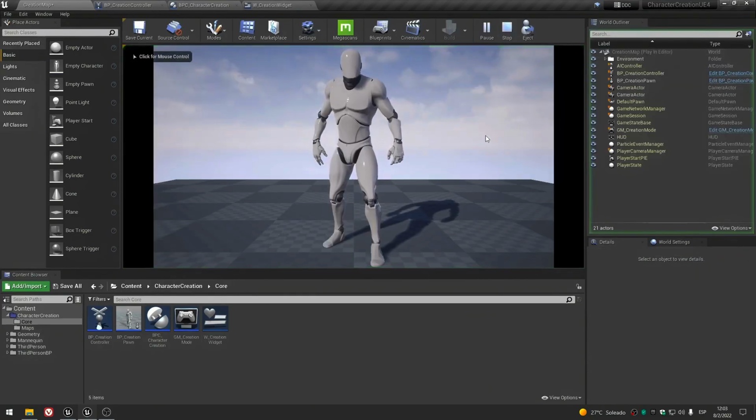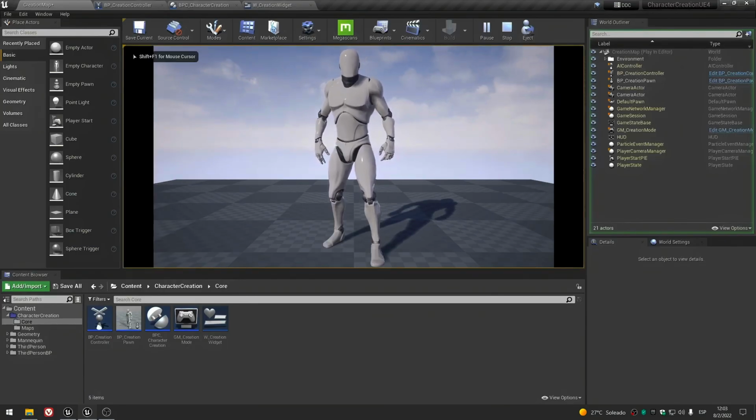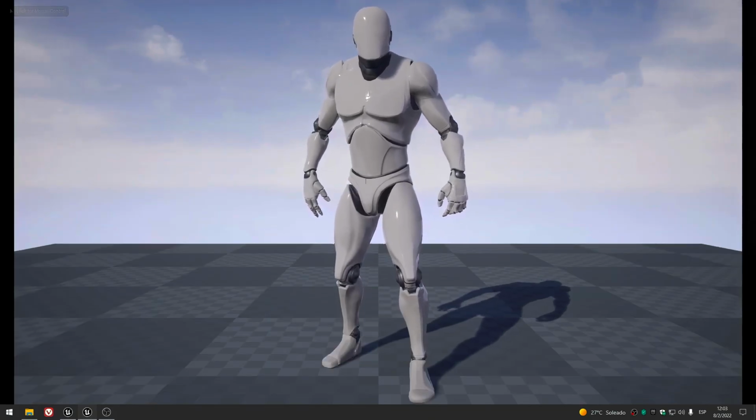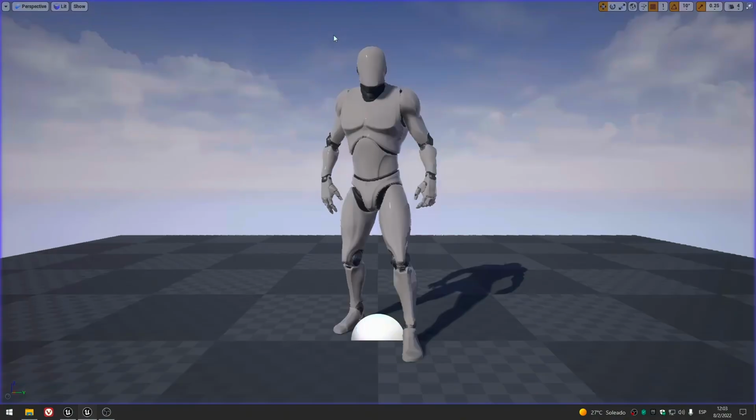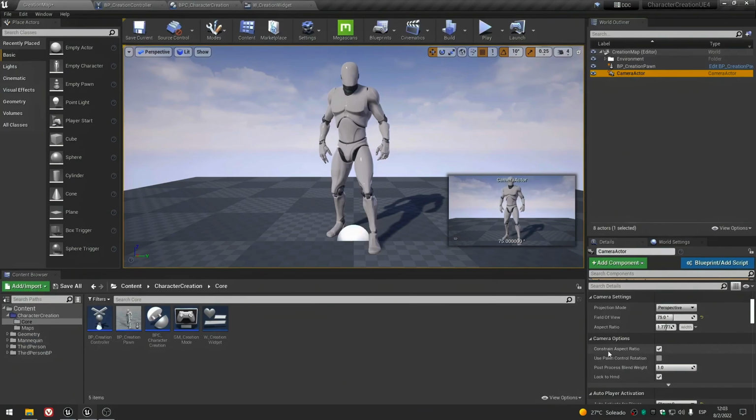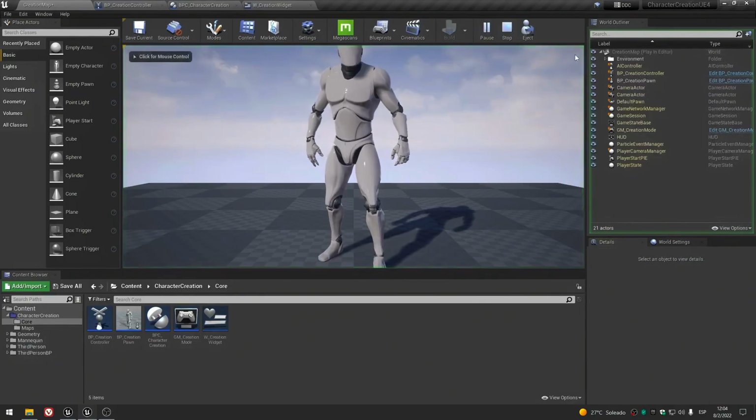If you don't want to see these black bars, let me show you on full screen the one on the side. If you want to change those, it's actually quite simple. You just need to go to the camera, in camera options, and uncheck constraint aspect ratio, and there you have it.